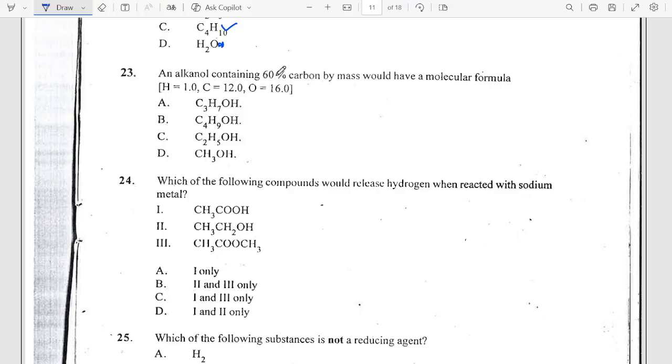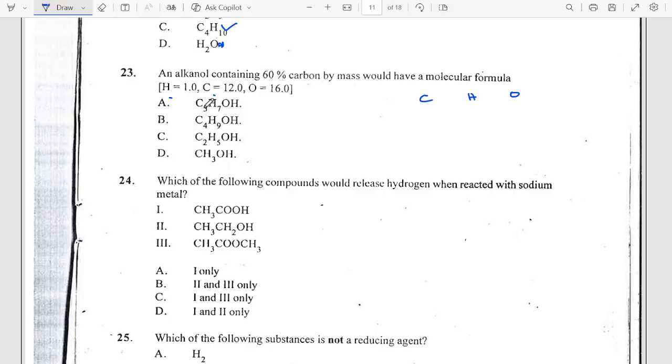To have 60% carbon by mass, and since it is an alkanol, you have C, H, O. Well, since we are not given the percentages of each of them, they just told us the percentage of carbon, we cannot assume that of oxygen or that of hydrogen. So the best way to go about it is to check in which option carbon is 60%. Calculate the percentage in all of the options. This is the best way to go about this.